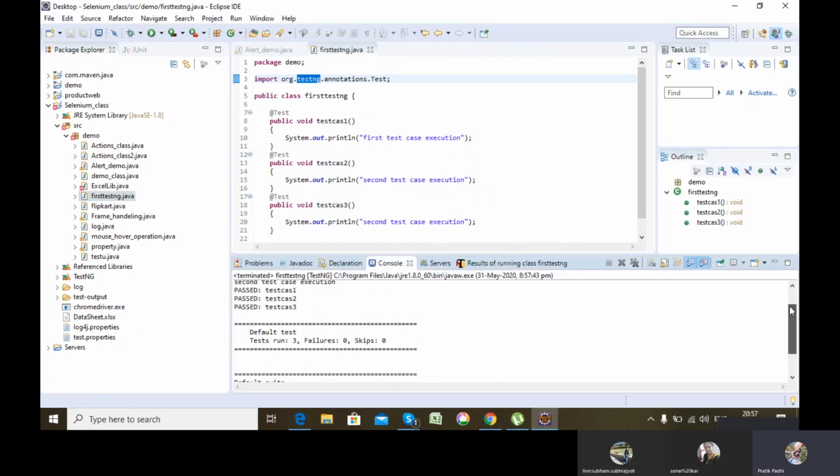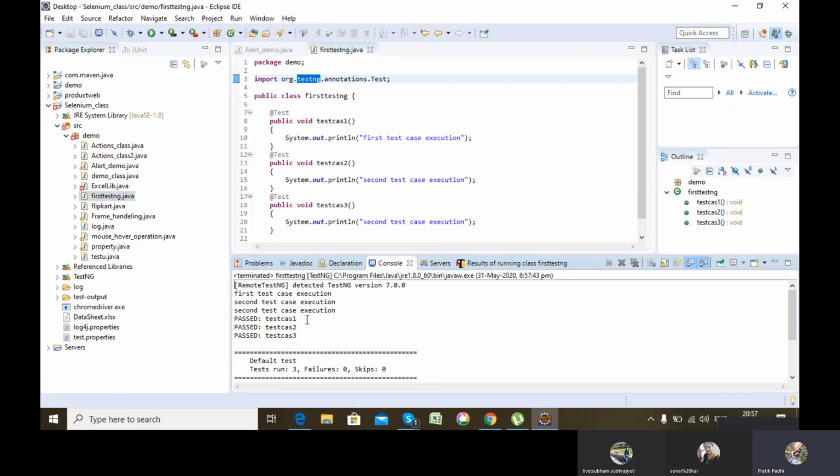See, all those which I printed got printed. So here what happened? I had 3 points of execution and all 3 points of execution got executed successfully. Got my point? Yes, sir. So what I saw is that using testng I could have multiple points of execution, so I could automate multiple test cases effectively, which I cannot do in main. So here comes the requirement of testng.